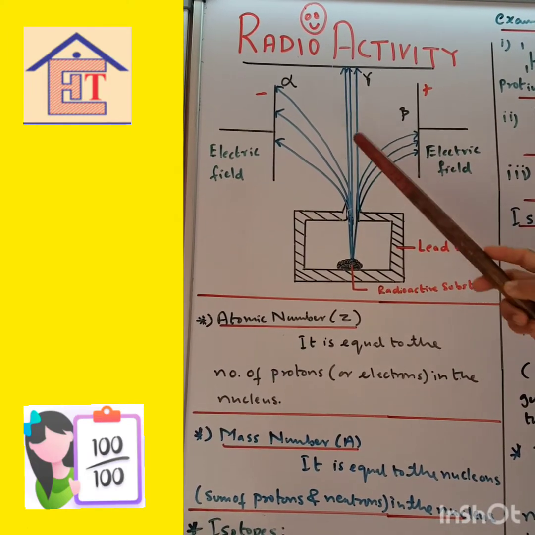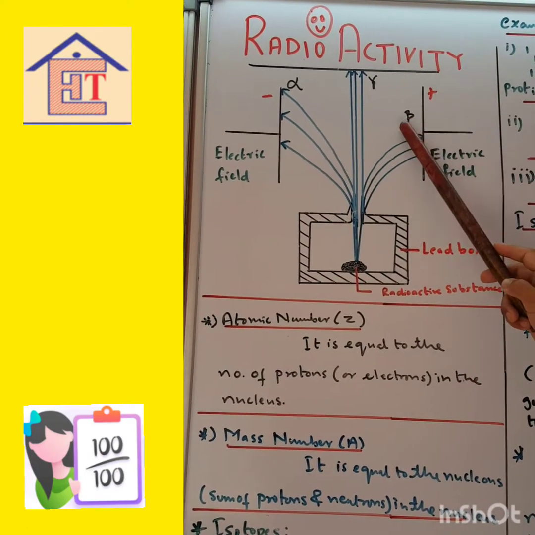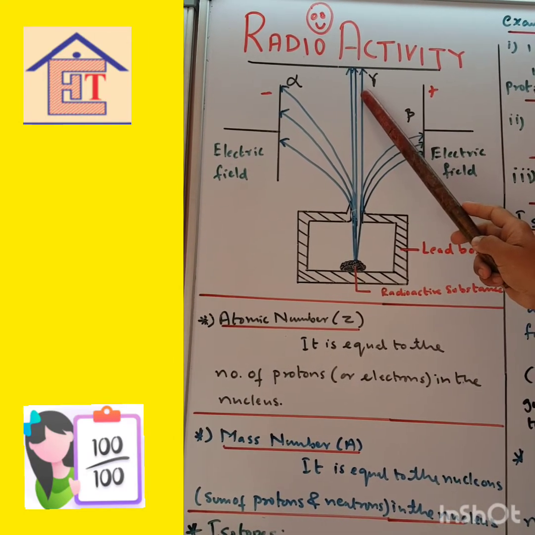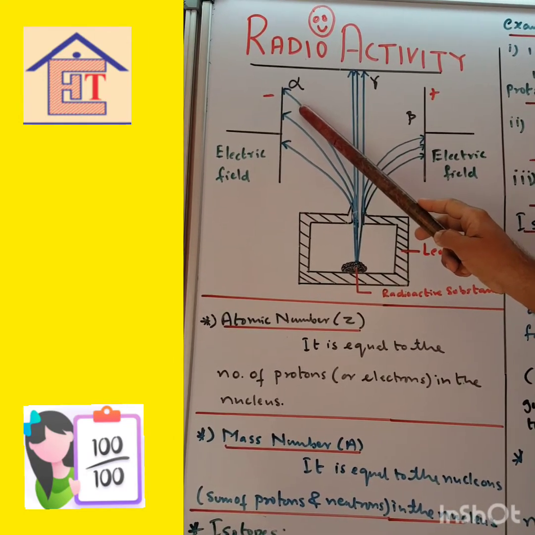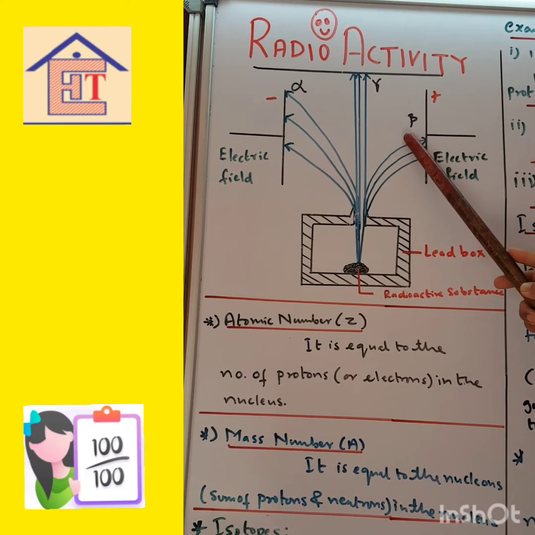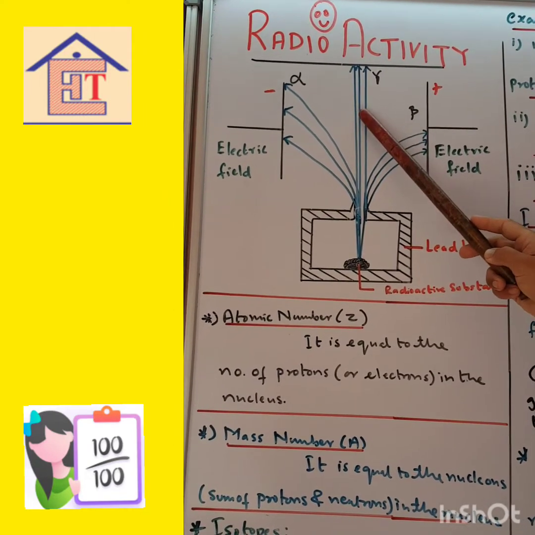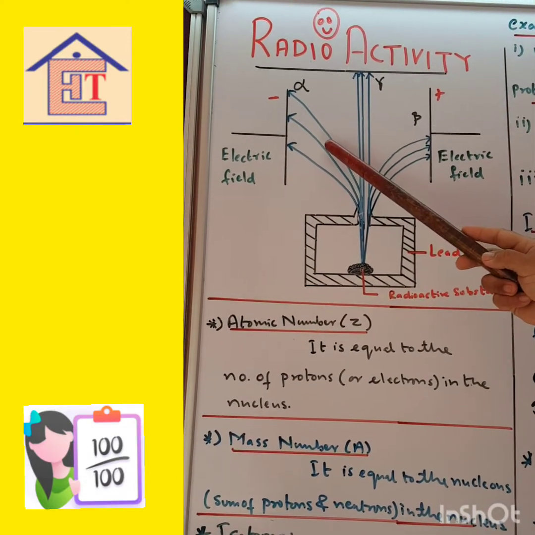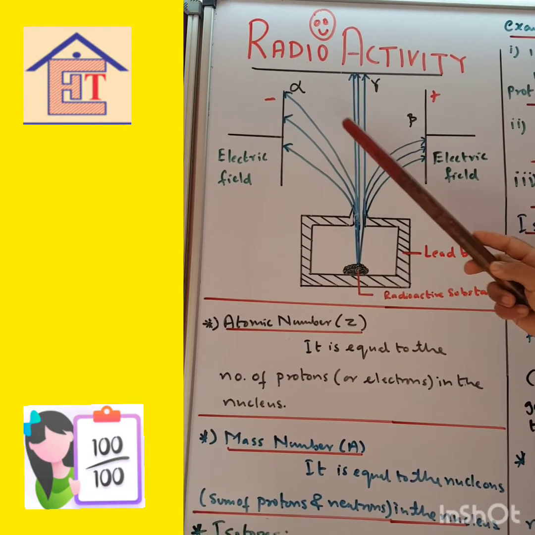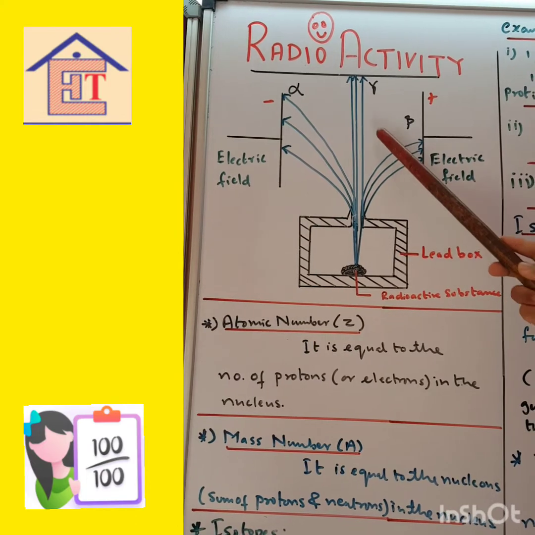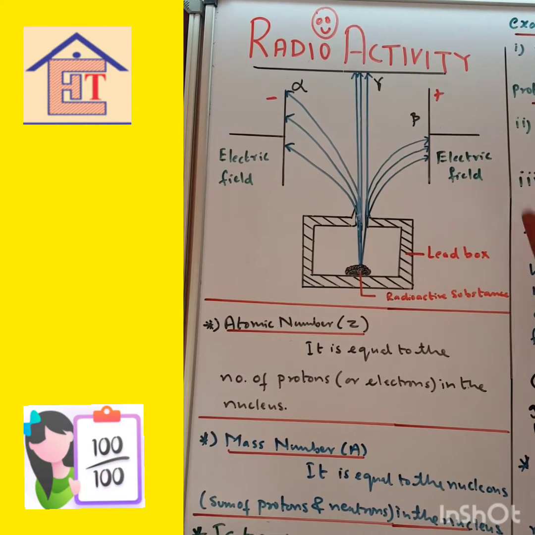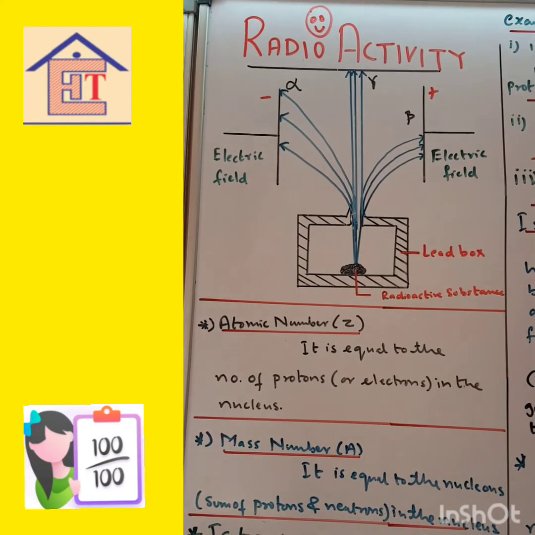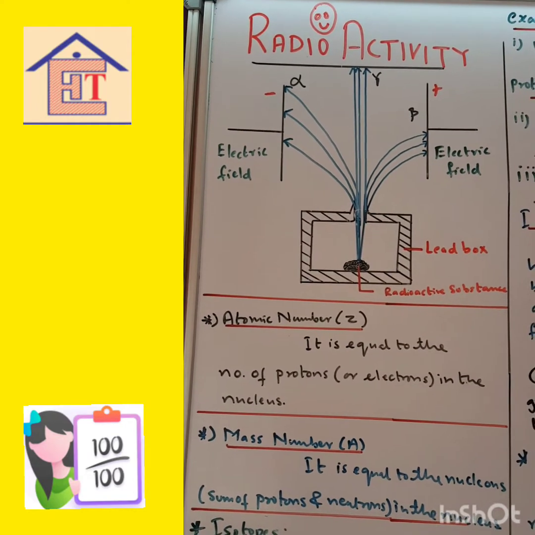Okay. Then alpha rays are positive, beta rays are negative, gamma rays do not have charge. Alpha rays are equivalent to the helium atom, beta rays are electrons, gamma rays are electromagnetic waves. Then alpha rays are less penetrating, beta rays are a little more penetrating, gamma rays are the most penetrating. So we will be studying more about the properties of alpha, beta, gamma rays.